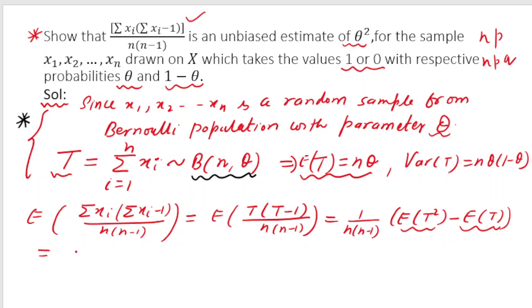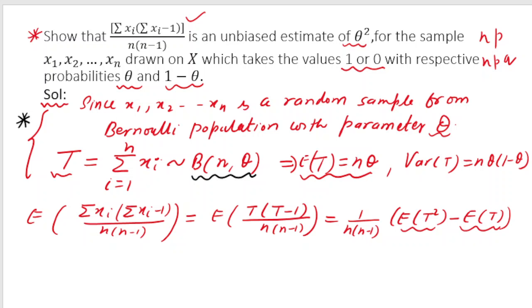Continuing here, when you write the answer, you should write vertically, but since I want to save space, I am squeezing the things in between. So I am writing n into n minus 1. And what is expectation of t square? That I don't know. I know expectation of t, but I don't know expectation of t square. So before I calculate this term further, I am going to remove this part, and let us first calculate that expectation of t square.